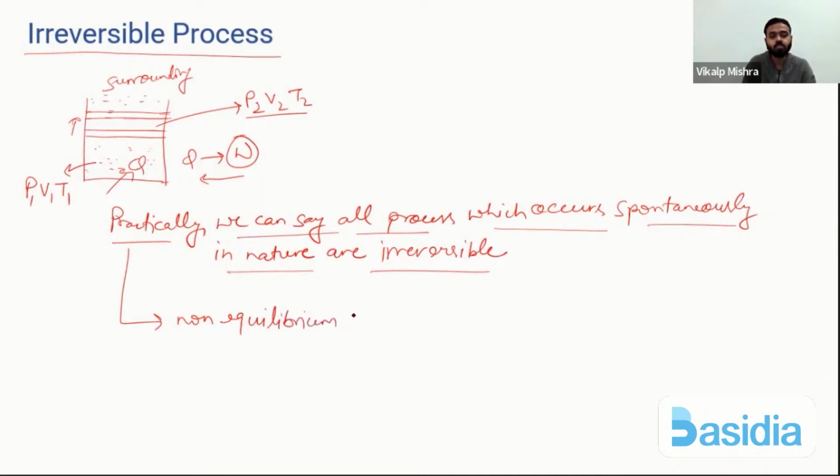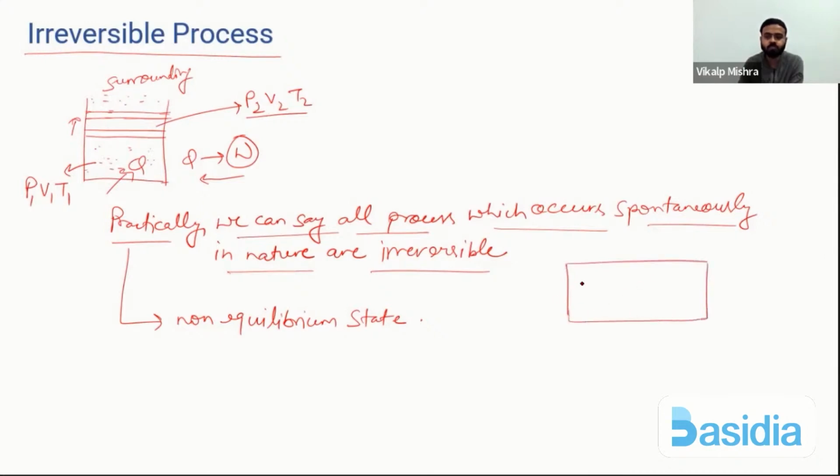Non-equilibrium state. मतलब if system is in non-equilibrium, like we can say free expansion का केस हमने देखा था. We have seen free expansion.